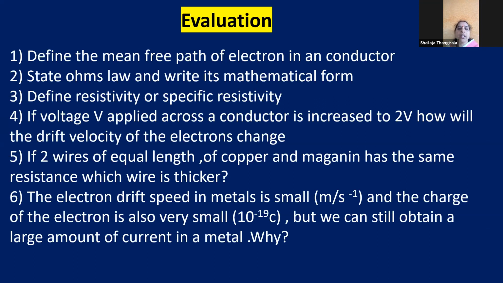And children, when sir was mentioning that Ohm's law is empirical, what do we mean by empirical? Empirical means it is based on observations. It doesn't have any proper theory, but it is based on observations or experimentations or the various readings. The proportionality between potential difference and current is given by Ohm, and it is Ohm's law.